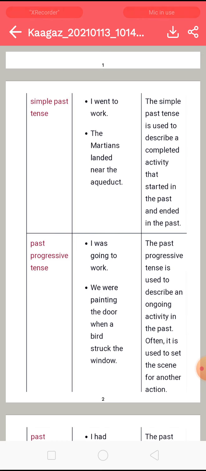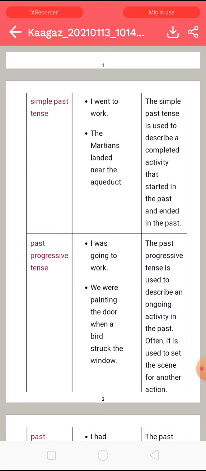If we talk about past progressive tense, the past progressive tense is used to describe an ongoing activity in the past. Means the activity is still going on in the past. Often it is used to set the scene for another action, right? We are setting the scene for another action, and we are talking about the action which is ongoing in the past.